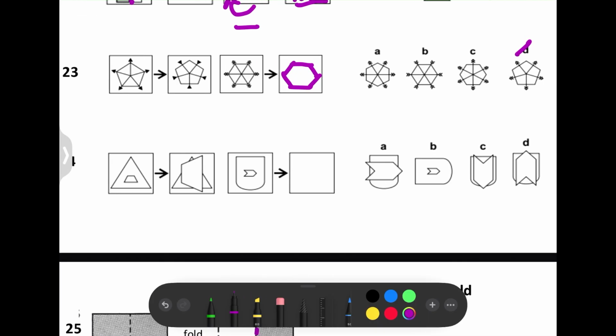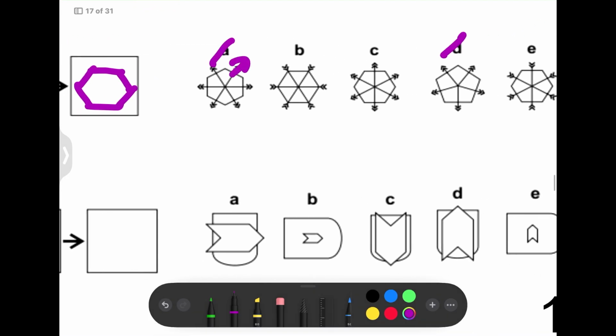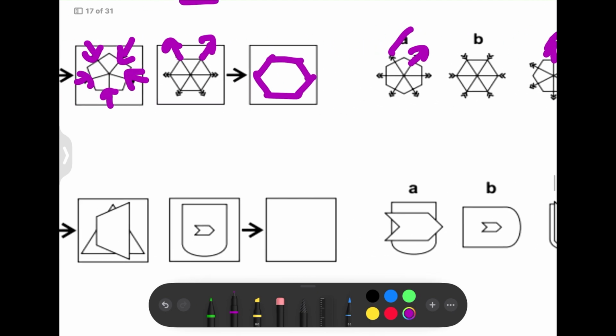Next, let's look at the arrows. They are pointing outwards, as you can see. And now they're pointing inwards. So same here, pointing outwards. So we know they're going to be pointing inwards. So we can rule out any that are pointing outwards. A, pointing outwards. C, they're pointing outwards, so we can rule it out. So we're left with B and E.